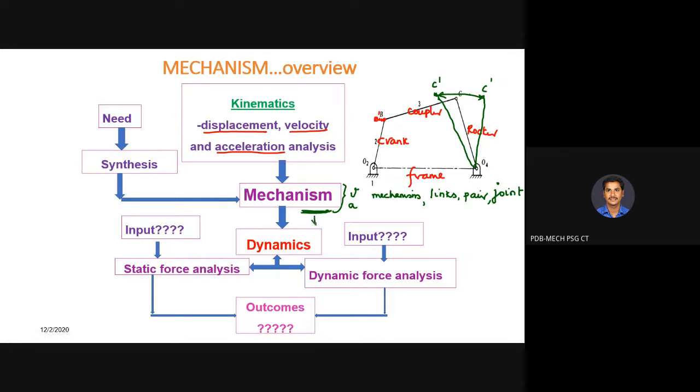Followed by that we do dynamic analysis. As I told in the very introduction class itself, we are going to consider the static forces as well as the dynamic forces. Dynamic forces are generated as and when your acceleration changes, so dynamically it is going to change. That force is also taken as input, and static forces are also taken as input. Those are taken into consideration. Then finally you come to an outcome. What is the outcome, sir?